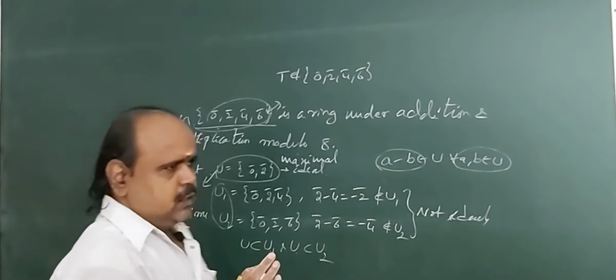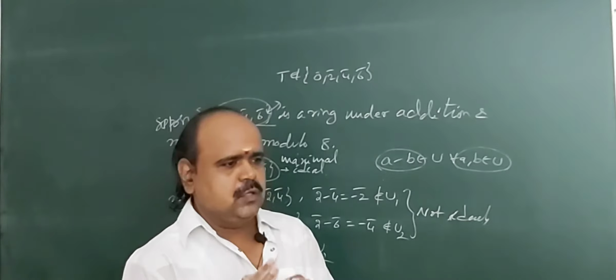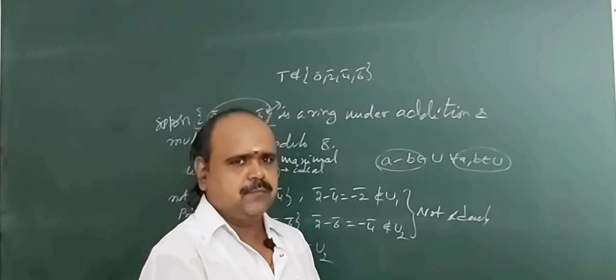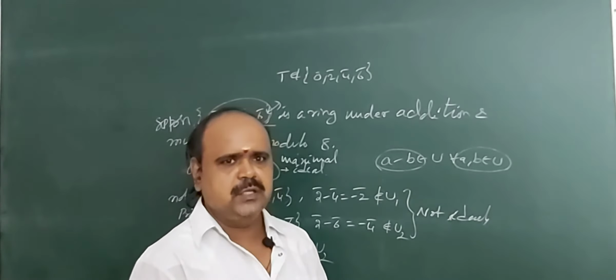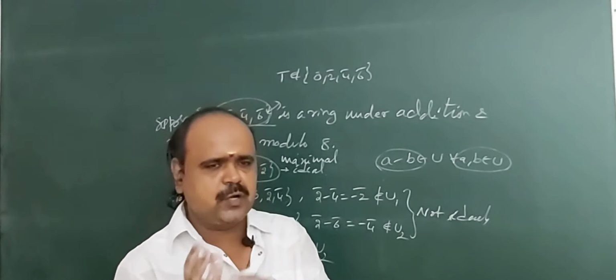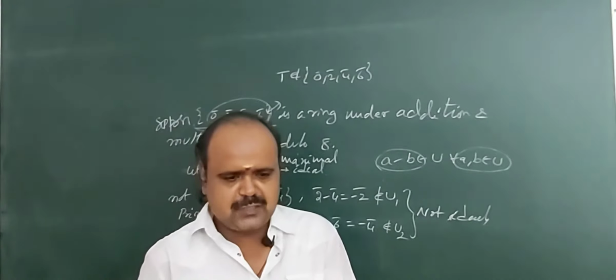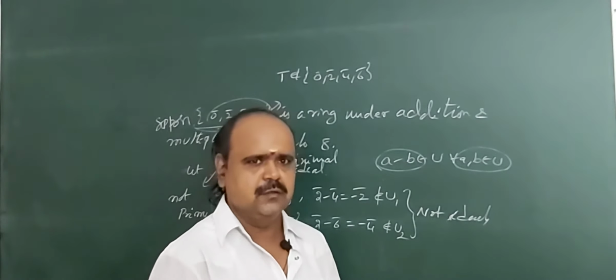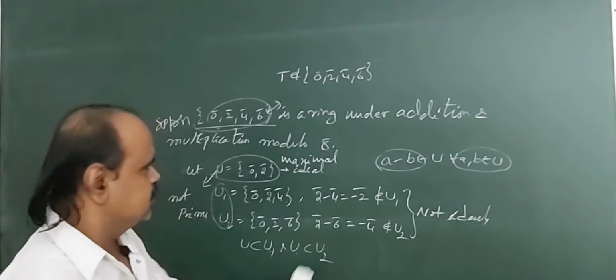So if we want the condition that U is maximal if and only if U is prime, the nature of the ring, that is, the commutative ring with unity condition, is a must. If either commutativity or unity fails, then the maximal if and only if prime condition also fails. Okay, that is the main example.